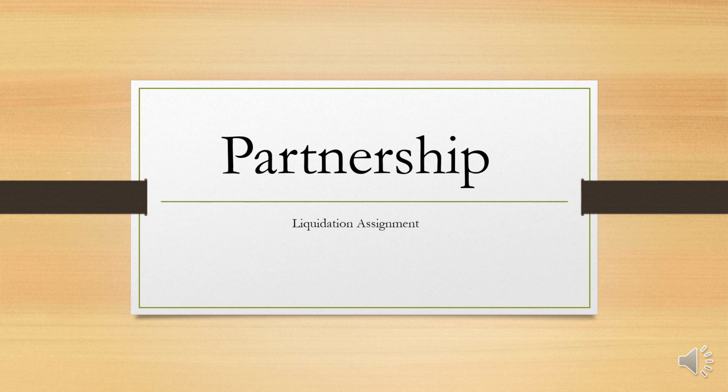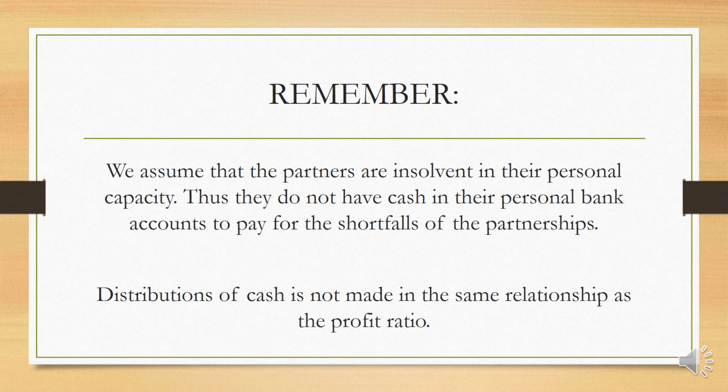Okay, Josh. So, partnerships and the liquidation. The first thing you have to look at is that you always have to remember, we assume that the partners are insolvent in their personal capacity. Thus, they would not have any cash in their bank account to pay the partnership if they owe any additional funds other than that which is already in the partnership. In other words, the only money they have is what you can see in the partnership.